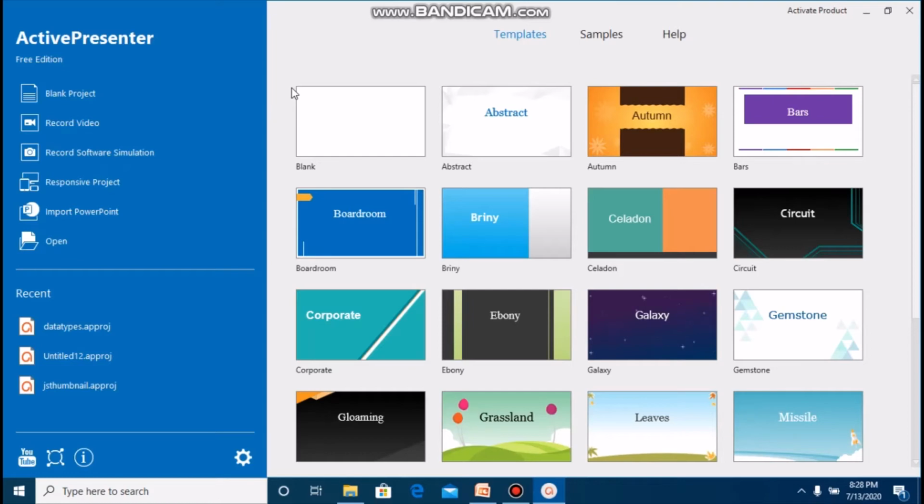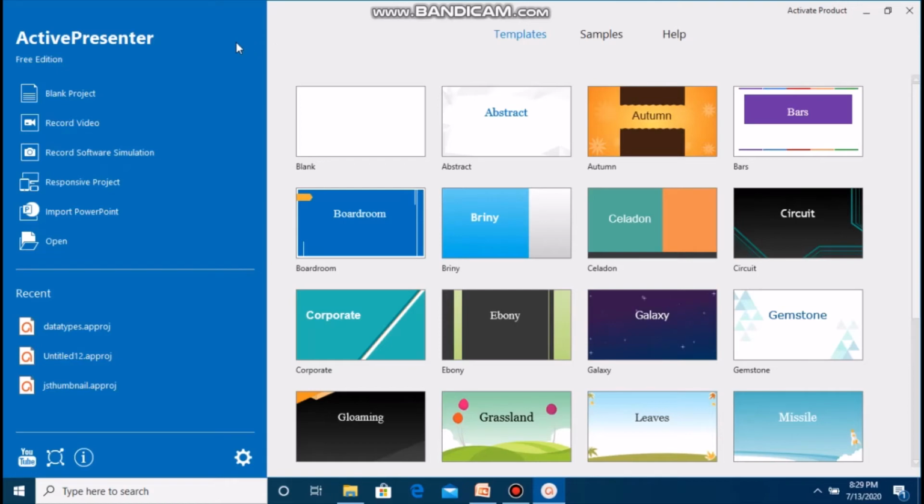A startup page will appear and display all the components of that theme which you selected. The startup page allows you to quickly start a new project as well as access useful resources such as templates and samples shown on this right hand side. Friend, this startup page is divided into two parts. The first one is the left pane and the center pane. This blue portion is known as the left pane and this right portion is known as the center pane.